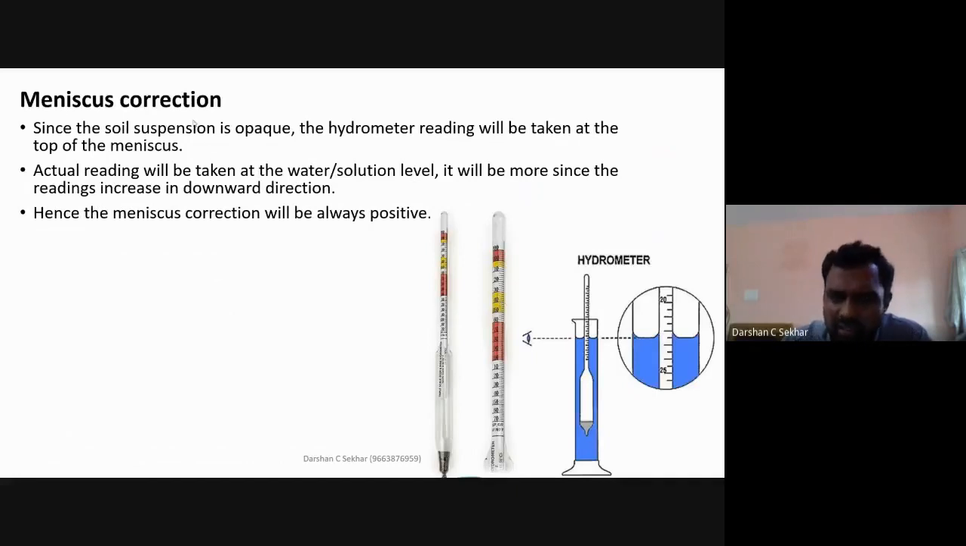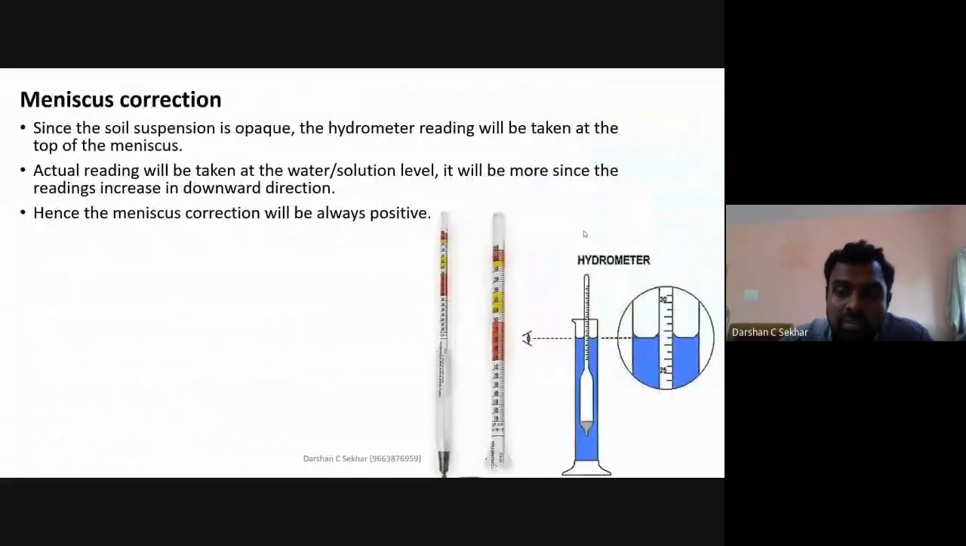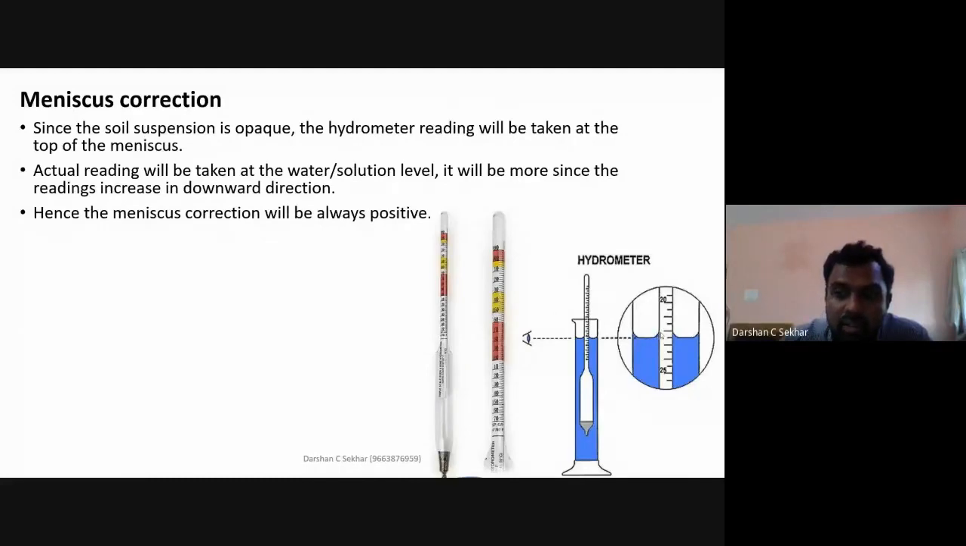Then you have this meniscus correction. Because the solution is opaque here, I can only read the top meniscus, but the actual reading is at the bottom meniscus. So in this regard, we need to do something called meniscus correction. That will also be done.